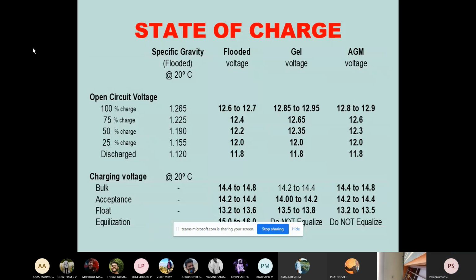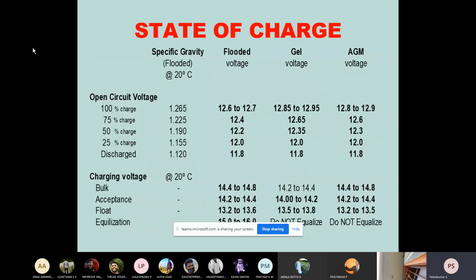So we cannot measure a battery with specific gravity alone. We have to measure the particular one with the state of charge only. That's the reason why this table is given. In an open circuit voltage, if a battery is completely charged, it shows a specific gravity of 1.265. A completely discharged battery will not show zero; it will show only 1.120.